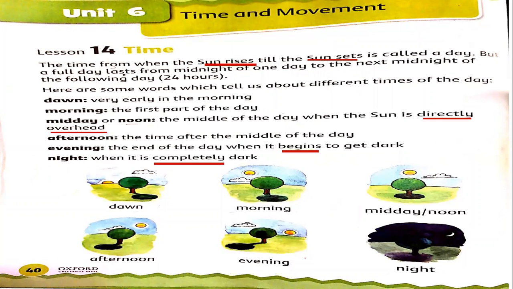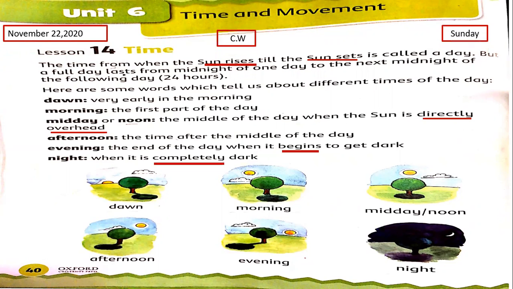Now everyone take out your books and pencil. Start writing the date on the top of the page, CW and day. Now let's start the reading. Lesson number 14, time. Everyone read with me. Put your finger on the first line.